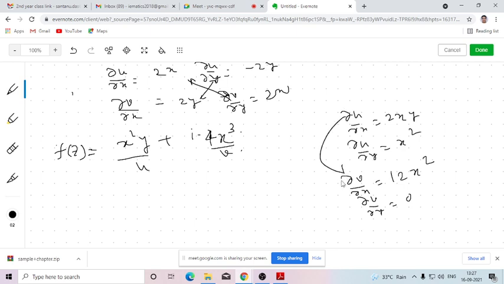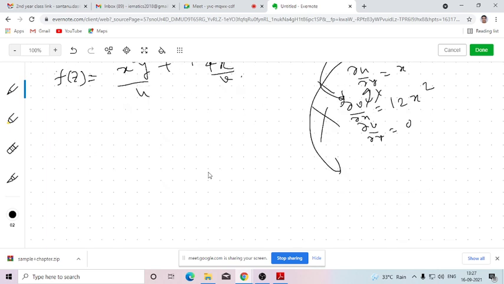∂u/∂x is not equal to ∂v/∂y, and ∂v/∂x is not equal to minus ∂u/∂y. So this function, defined by u plus iv as the form of f(z), is not satisfying the Cauchy-Riemann equation. Is that clear? Yes, sir. Okay.